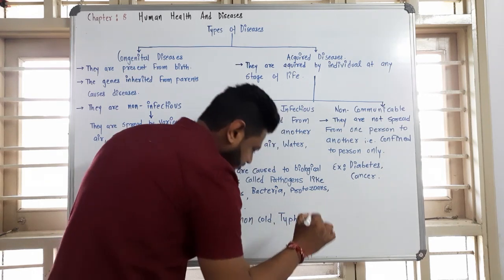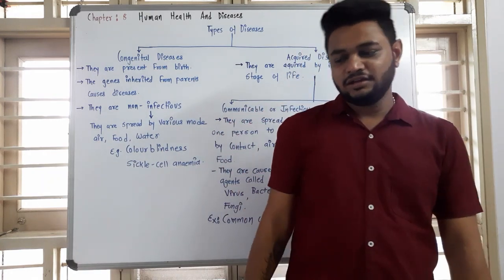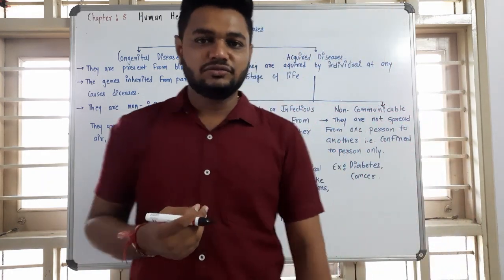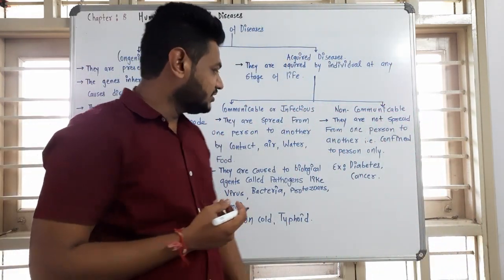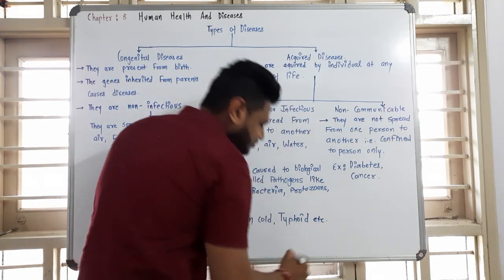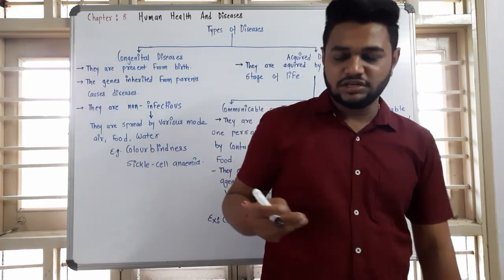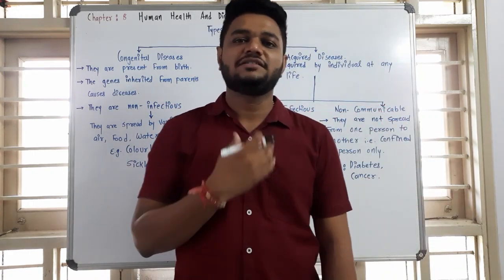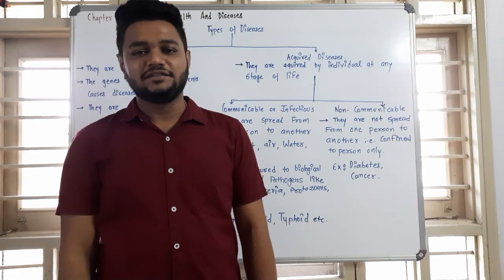Typhoid is caused by bacteria, Salmonella typhi, and that is under the communicable diseases. There are many diseases that we can categorize under communicable diseases.